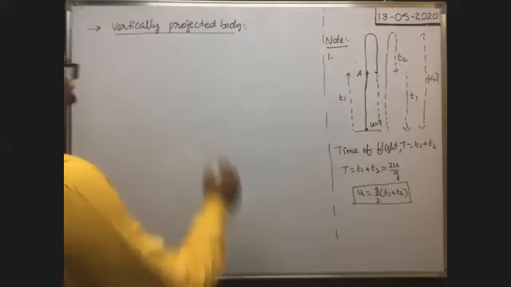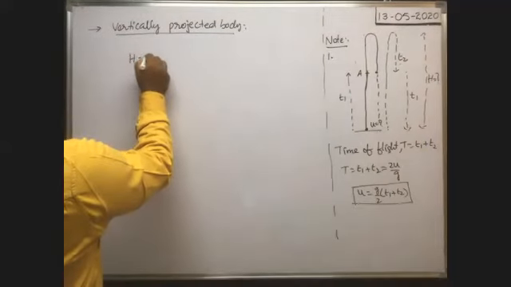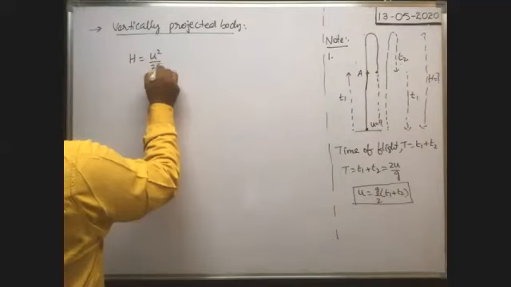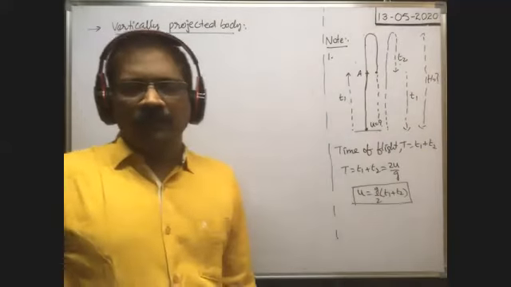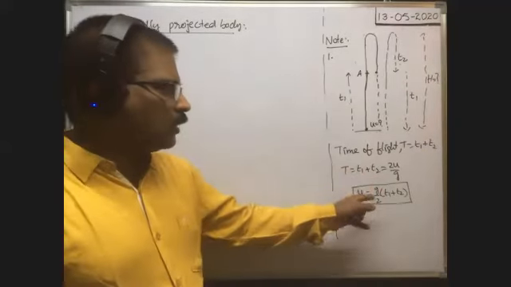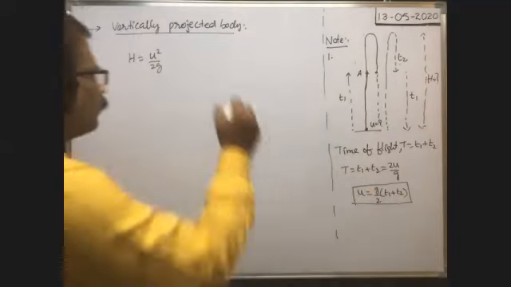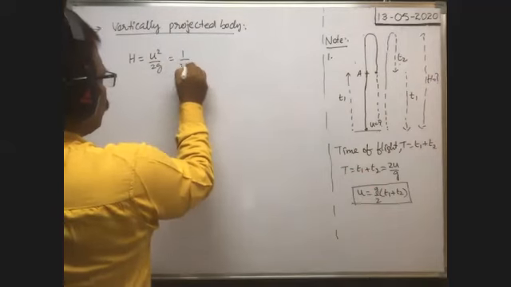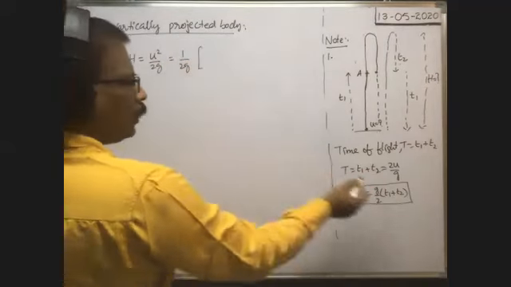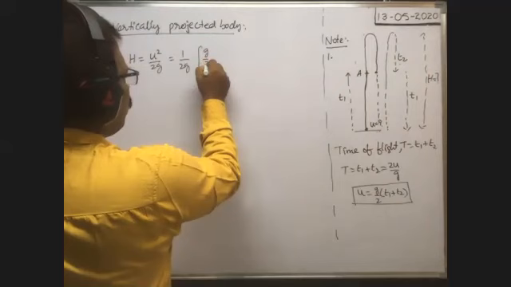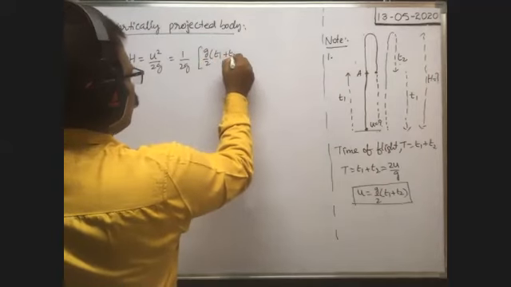Maximum height, already you know, is equal to u square by 2g in case of a vertically projected body. Just now we got u, this one. So instead of u, substitute this value. Therefore h is equal to 1 by 2g into u square, where u is g by 2 into T1 plus T2, whole square.